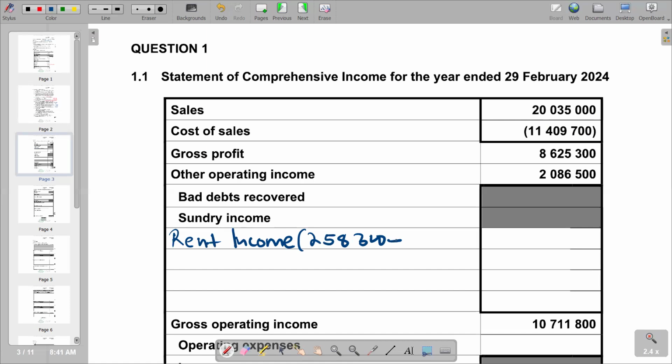And then we subtract the 20,700, that is for rent for March 2024. Then if you subtract, the answer that you're supposed to get is 237,600. So basically, that's how we find it. And then we try to find for other incomes that we have in the question.